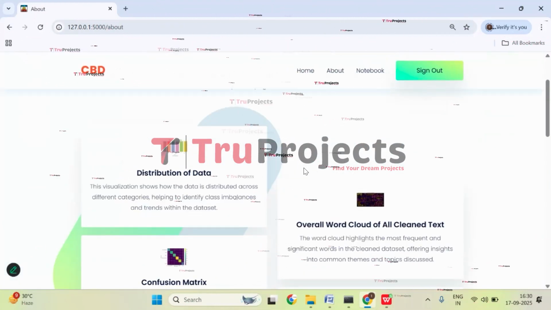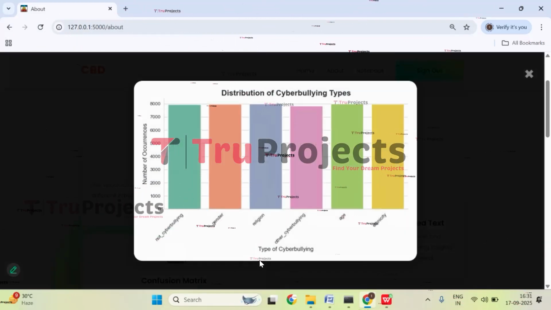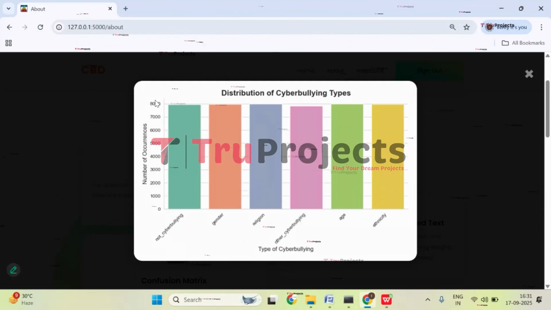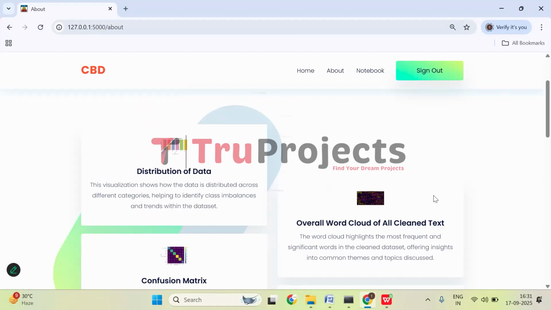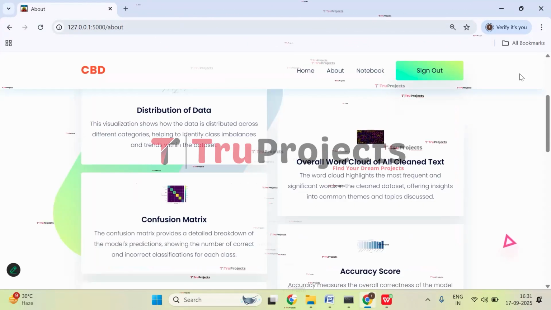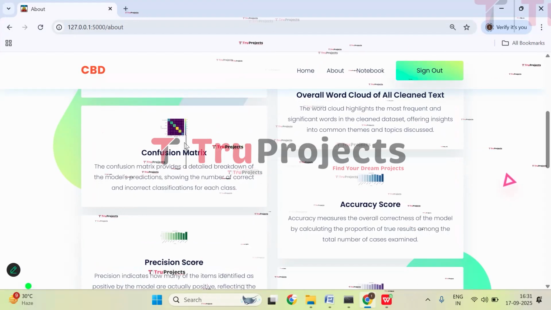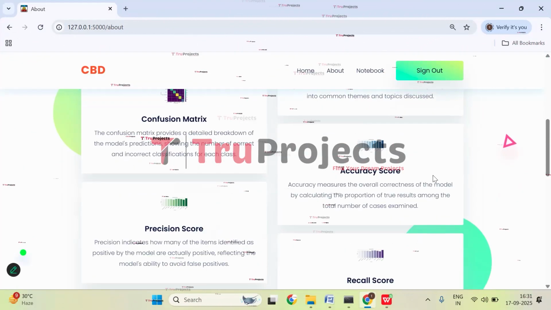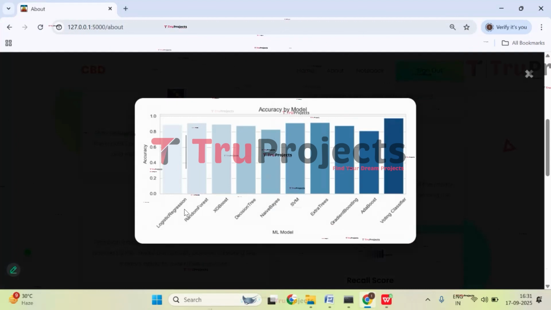Click on about. So here we have distribution data. Here on x-axis we have different types of class that we are predicting, and on y-axis we have number of outcomes. So this shows the class distribution of the target that we are predicting. Close this. And here we have word cloud. Close it. Here we have confusion matrix. This is confusion matrix. And here we have accuracy score, which is the evaluation metric.